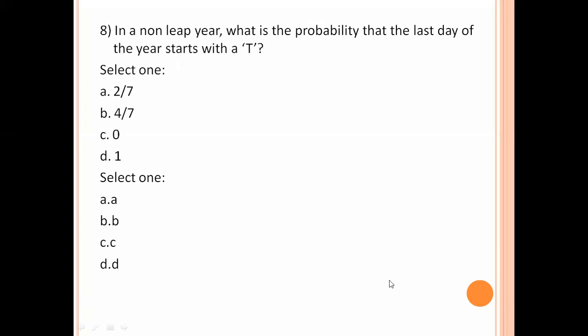Next. In a non-leap year, what is the probability that the last day of the year starts with a T? In any week, 2 days start with T: Tuesday and Thursday. 2 out of 7 days start with T. So 2 by 7 is the right answer. Option number A.